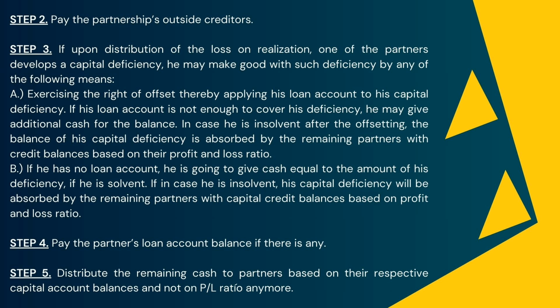Letter B is that if he has no loan account, he is going to give cash equal to the amount of his deficiency if he is solvent. If in case he is insolvent, his capital deficiency will be absorbed by the remaining partners with capital credit balances based on profit and loss ratio. Step 4 is to pay the partner's loan account balance if there is any. And the fifth one is to distribute the remaining cash to the partners based on their respective capital account balances and not on the PL ratio anymore.